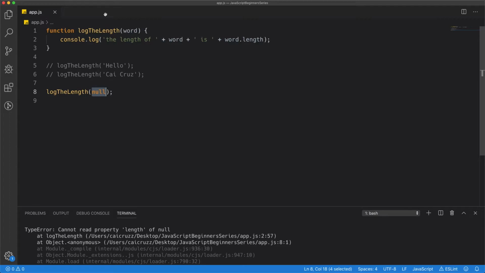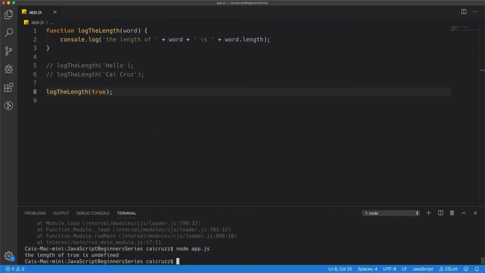And if we leave our code as is, we have a huge problem, because anybody can come in and, as you can see, it's not only just null, we can pass in something else. We could pass in a Boolean value, and let's see what happens with that. If we run that, it's undefined. Null gave us an error. True is undefined, because again, length does not exist in true. Now, true is not undefined. True is an actual value. It's just saying that there's nothing inside true that's called length, but this is an actual value, it's not null. That's why it's not giving us an issue.